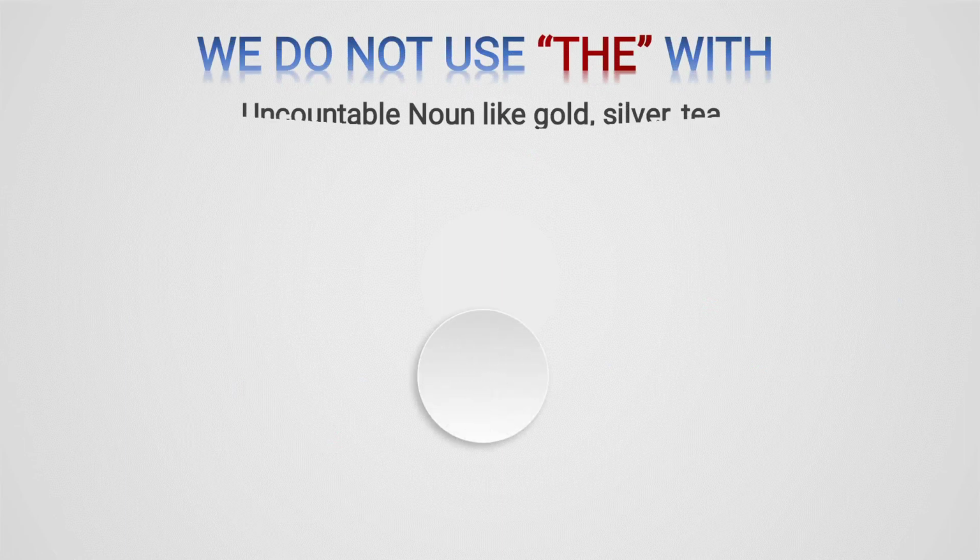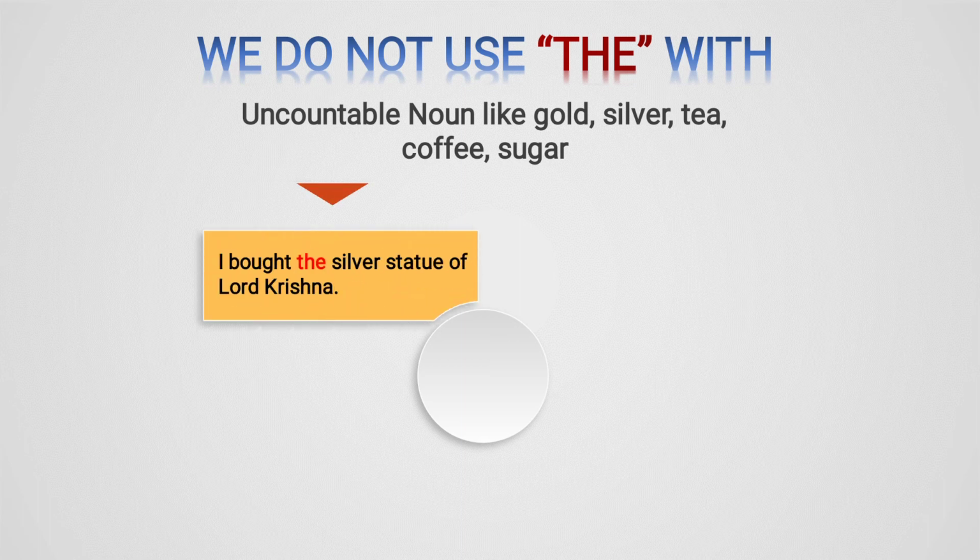Where else will we not use the? We do not use the with uncountable nouns like gold, silver, tea, coffee, sugar, which means things we cannot count. See, we cannot count our hairs also. These all come under uncountable nouns, which we cannot count. Let's see the example here. I bought the silver statue of Lord Krishna. Is this a correct sentence? No, because silver is an uncountable noun. That's why the sentence is false. Let's see which is the correct sentence.